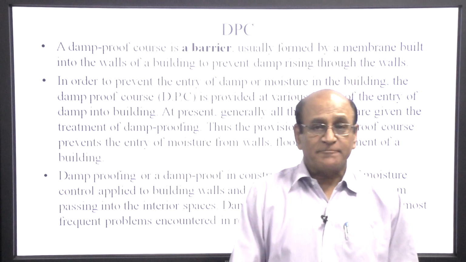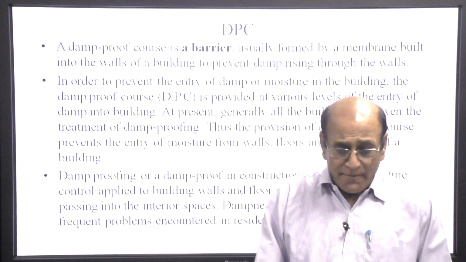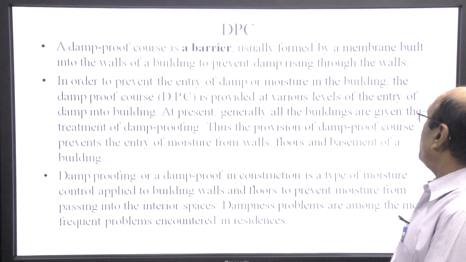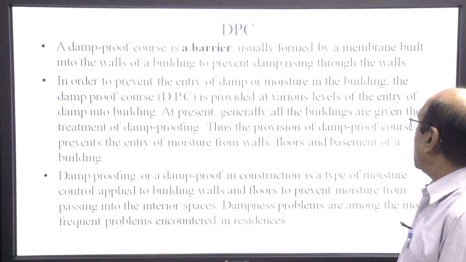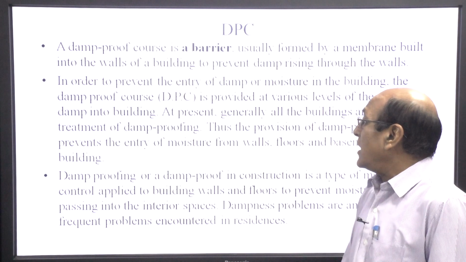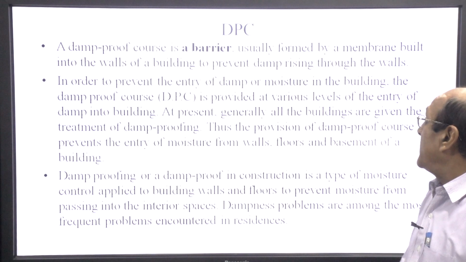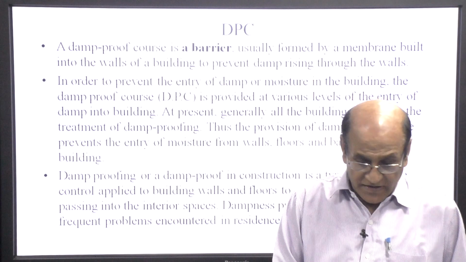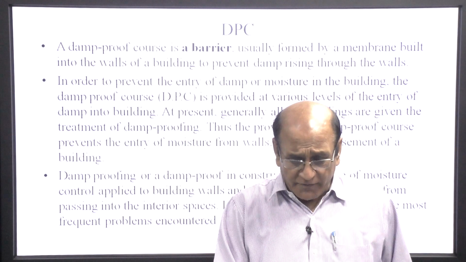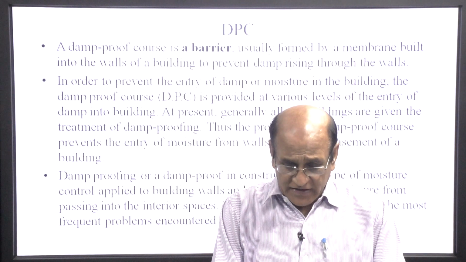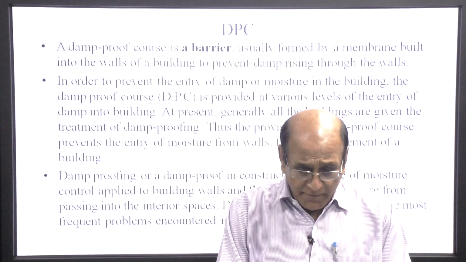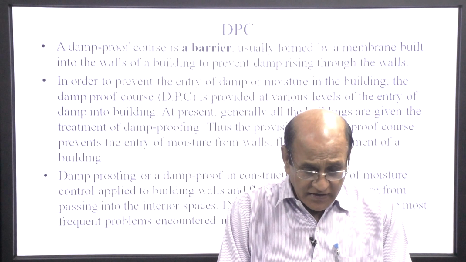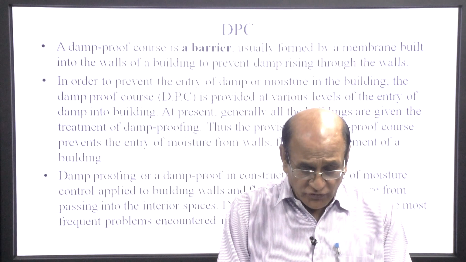First of all, DPC. A damp proof course is a barrier usually formed by a membrane built into the wall of a building to prevent damp rising through the walls. In order to prevent the entry of damp or moisture in the building, the damp proof course is provided at various levels of the entry of damp into the building.